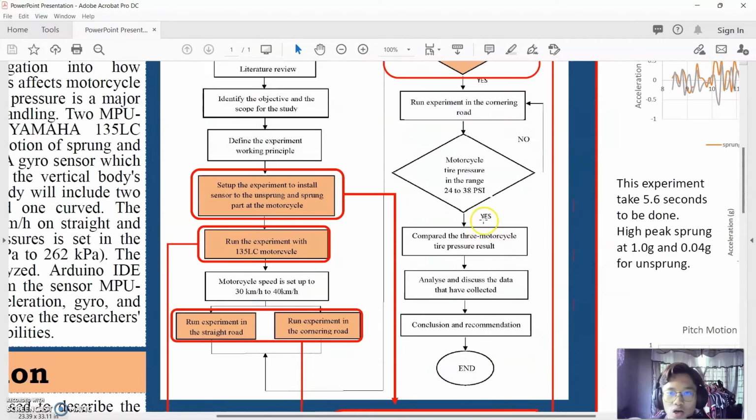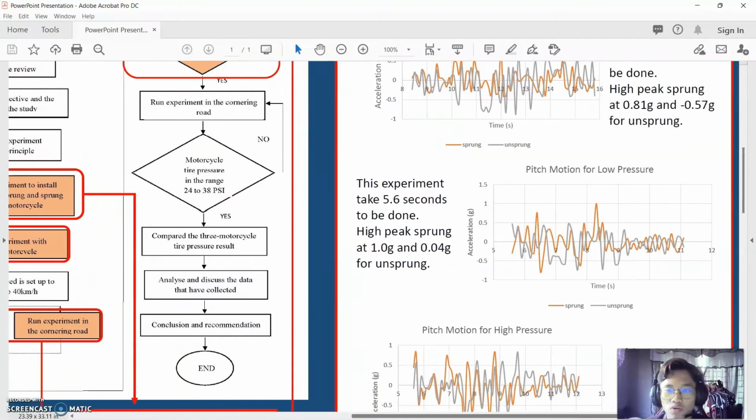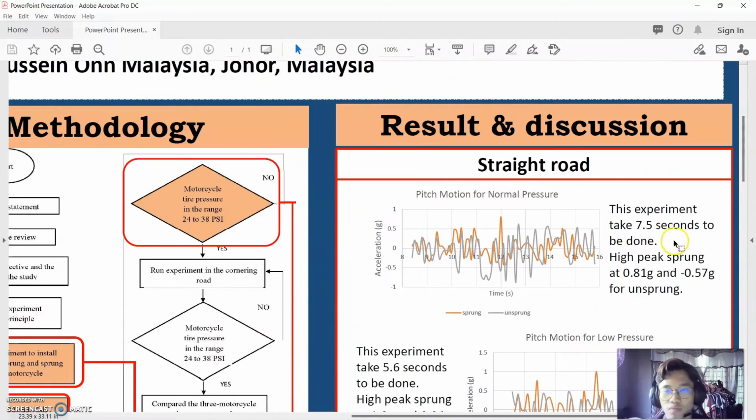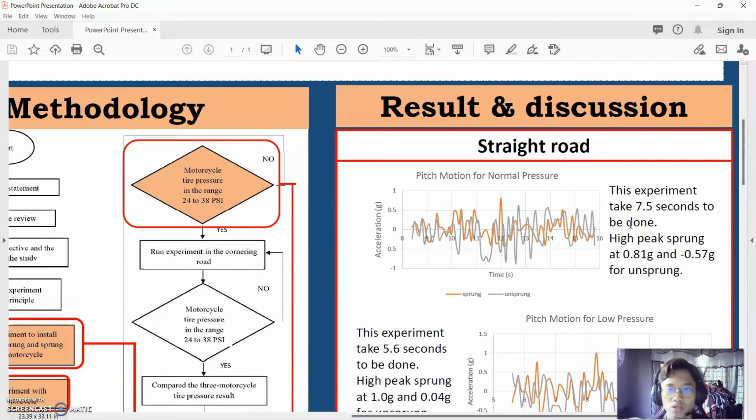After we run the two road experiments, we will compare the three motorcycle tire pressure results. Then analyze and discuss the data that have been collected, and make the conclusion and recommendation for this study. So that's all. We go to the next, which is result and discussion.